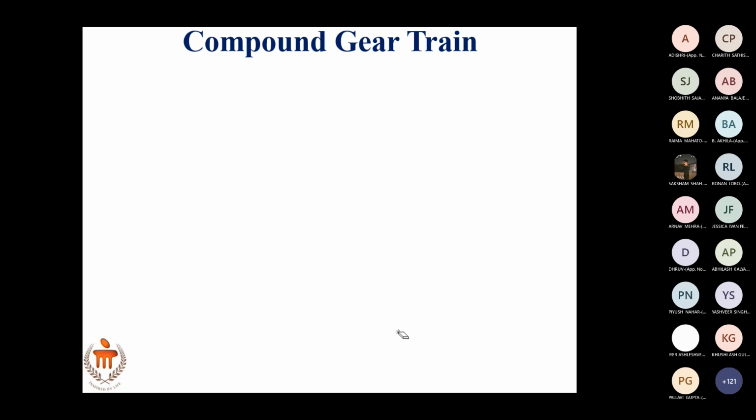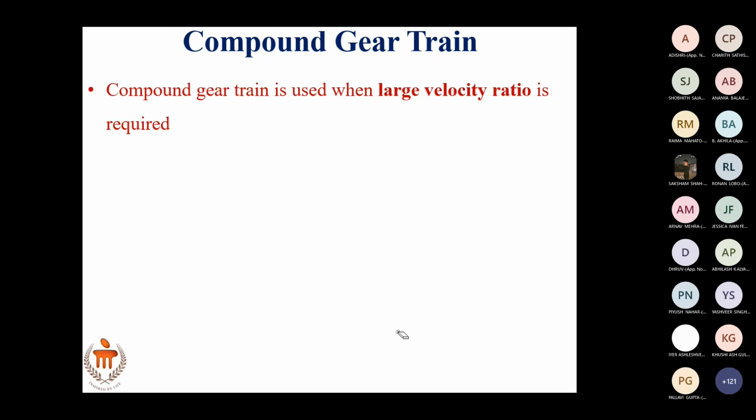Okay. So next, let us see what a compound gear train is. The term itself says that you're compounding one over the other. Right. On a single shaft, you will have multiple gears. You have two gears. And this is a way of getting higher velocity ratio within a smaller space. In a very small space, you can have a very high velocity ratio compared to a simple gear train. How to do that, we will see. So when a large velocity ratio is required, you can use a compound gear train.